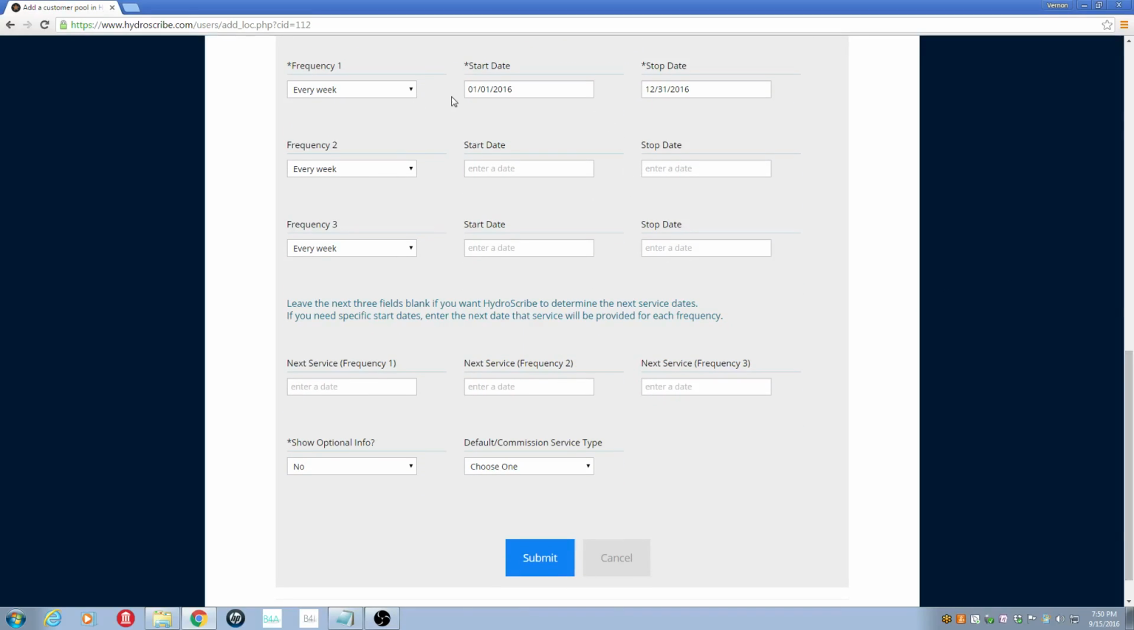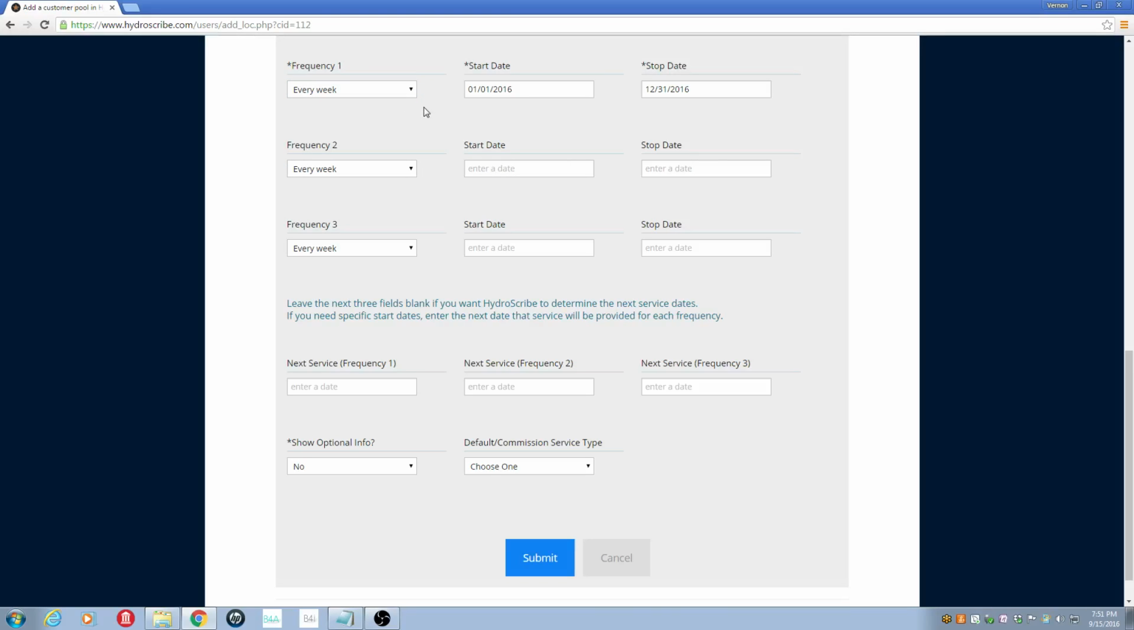Now, you notice the system automatically put in the first day of the year to the last day of the year. If the pool is going to be open all year long, then you don't need to change either of these dates. All you have to do is select a frequency. You can service the pool every 2 weeks, 3 weeks, 4 weeks, and so on. Just choose the appropriate frequency.